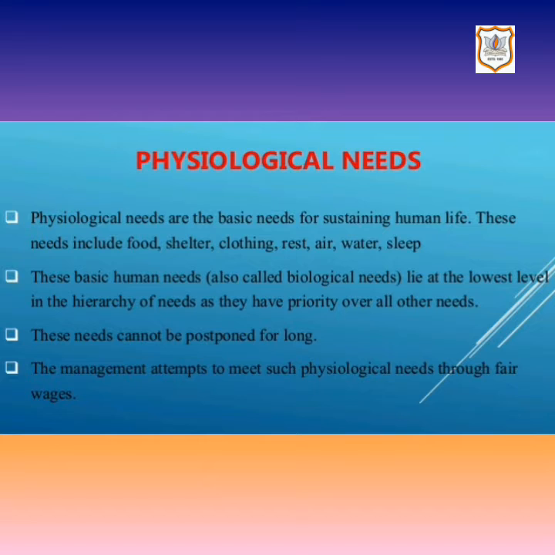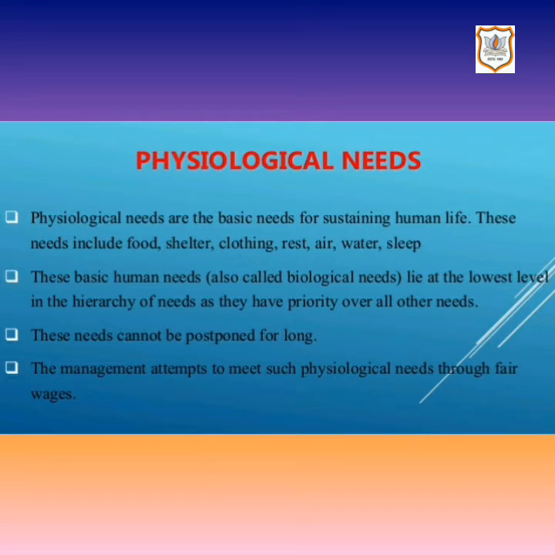First is physiological needs. This need is also called primary need because it's related to our basic needs. Let's read it. Physiological needs are the basic needs for sustaining human life. These needs include food, shelter, clothing, rest, air, water, sleep. Without that, one cannot imagine a life to live. So these are our basic and essential needs.